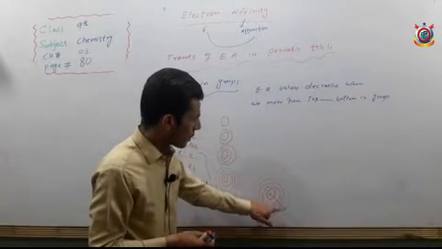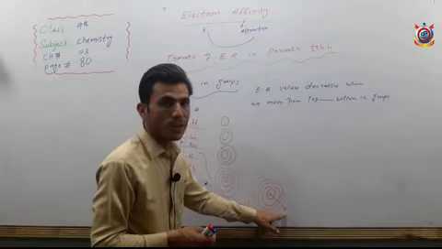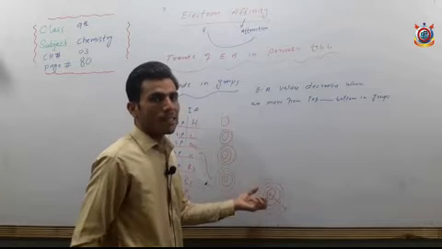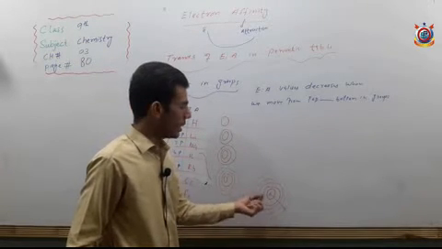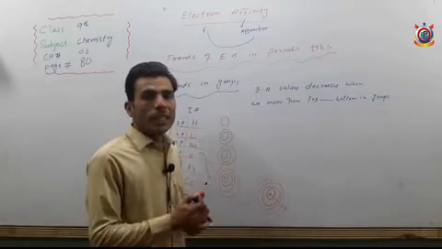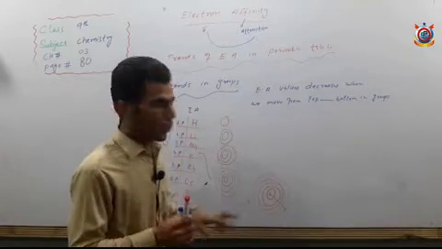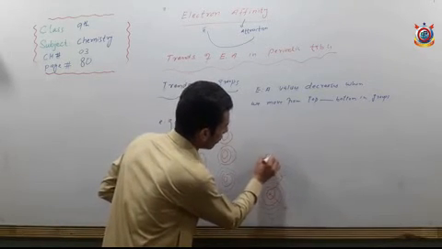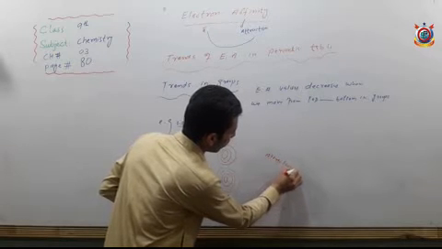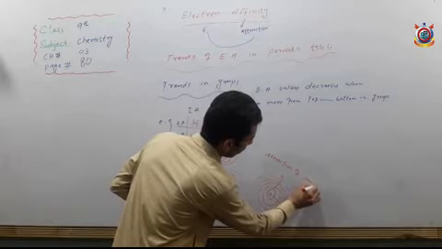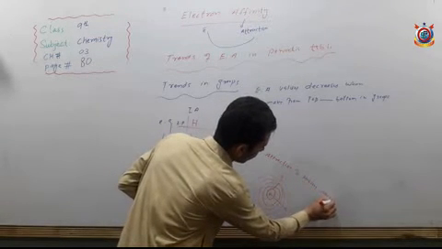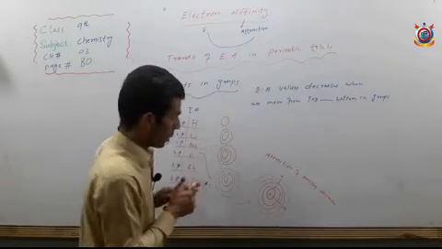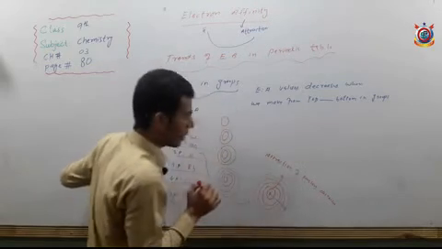The attraction of the nucleus decreases,